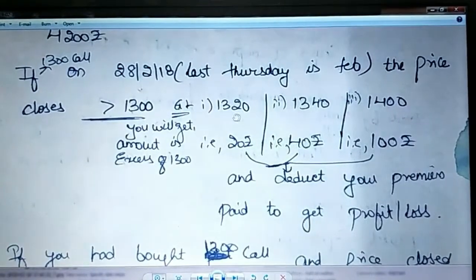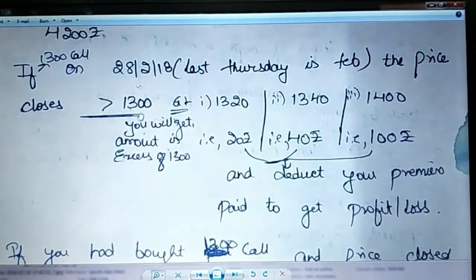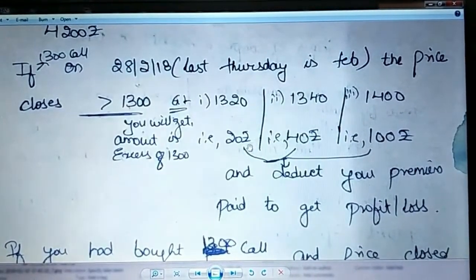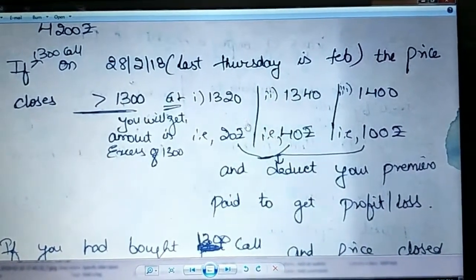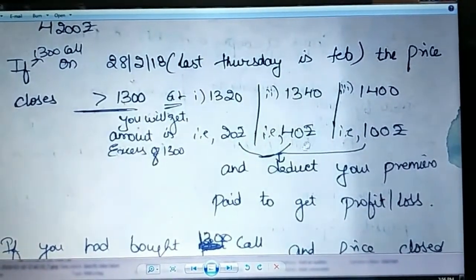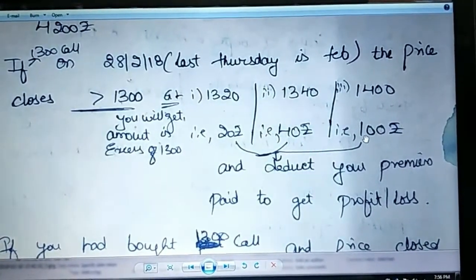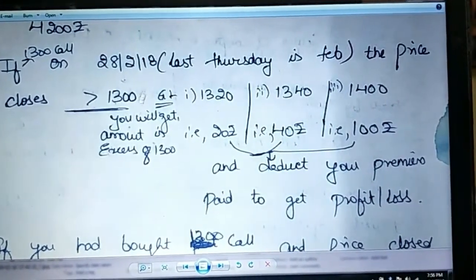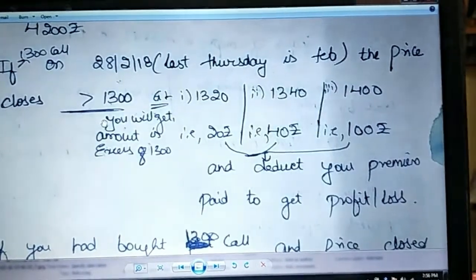Take the example of 1320. You bought the 1300 call and the share was 1320. It exceeded your strike by 20 rupees, and you were right in expecting it to increase, so you will get 20 rupees. At 1340, you will get 40 rupees. At 1400, you will get 100 rupees, because whatever is above your strike price, you will get that.